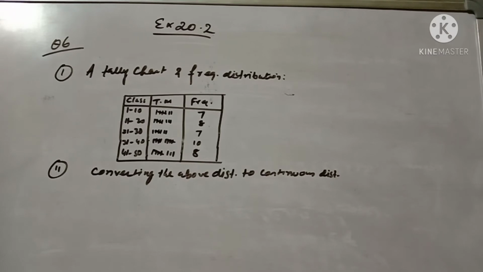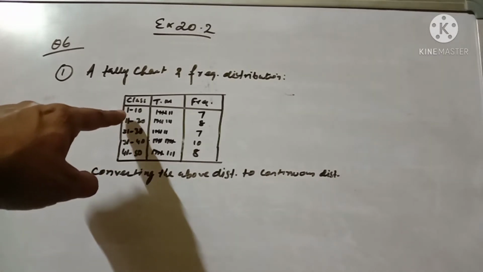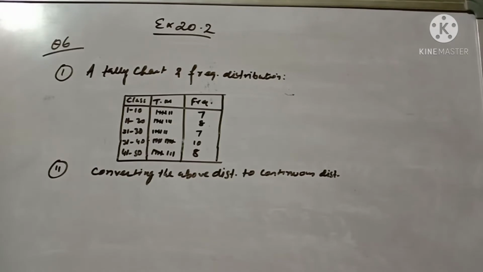That is, 0.5 is subtracted from the lower limit and added to the upper limit. This is known as the adjustment factor.